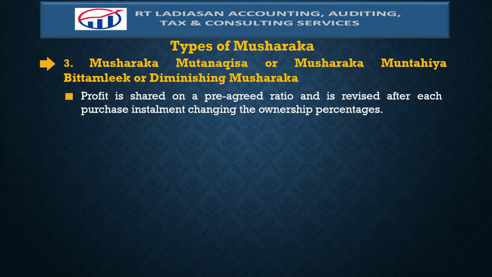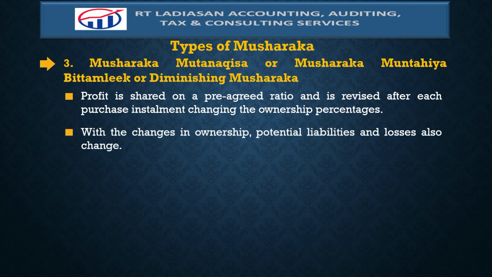Also, under diminishing musharakah, profit is shared on a pre-agreed ratio and is revised after each purchase installment, thereby changing the ownership interest or percentages. With the changes in ownership, potential liabilities and losses also change.